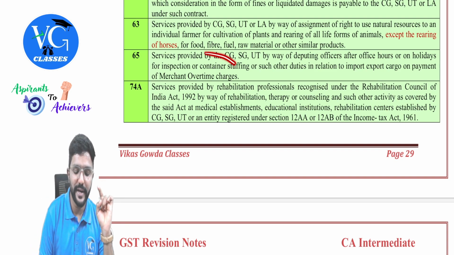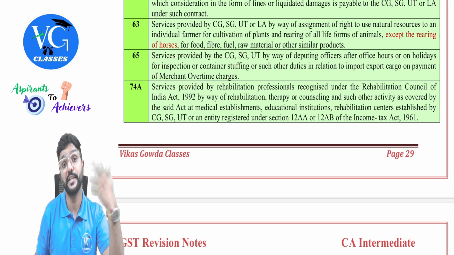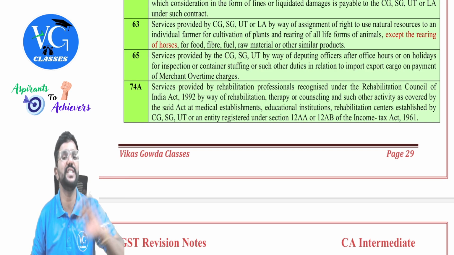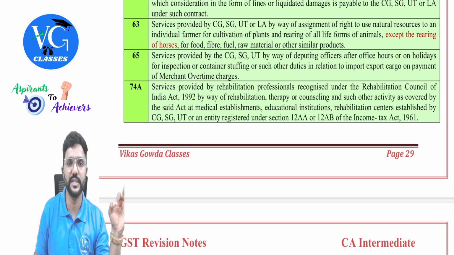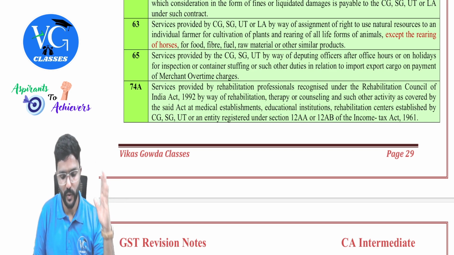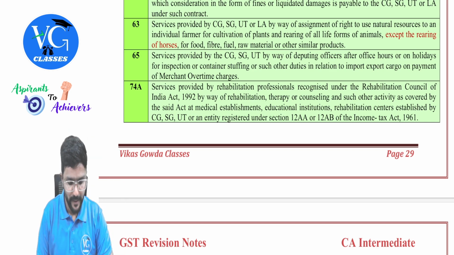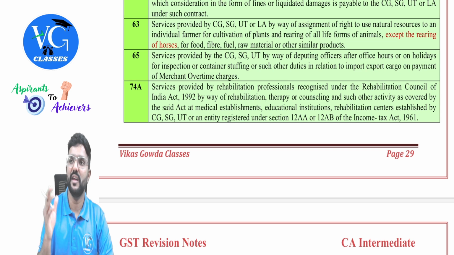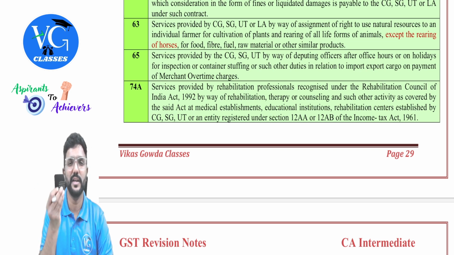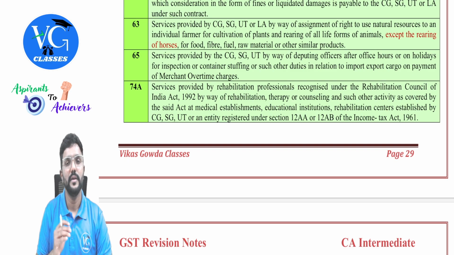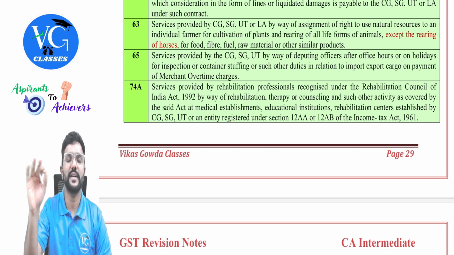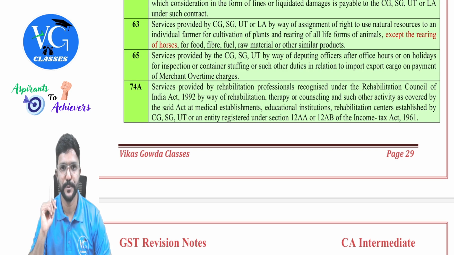And for that, they have been paid an extra amount, other than their salary, in addition to their salary. They have been paid what? Merchant overtime charges, on which GST is exempt, guys. Okay, sir. Next. And sir, what if they are not paid any extra amount? The government told, hey, anyway, we are paying salary for you. Go and work a little extra during peak time. Whatever salary, part of employer-employee relationship or employment services, is a part of Schedule 3. It is not liable for GST, guys.